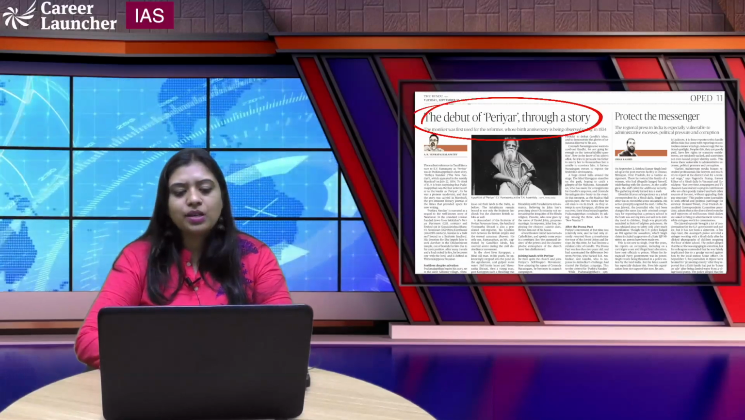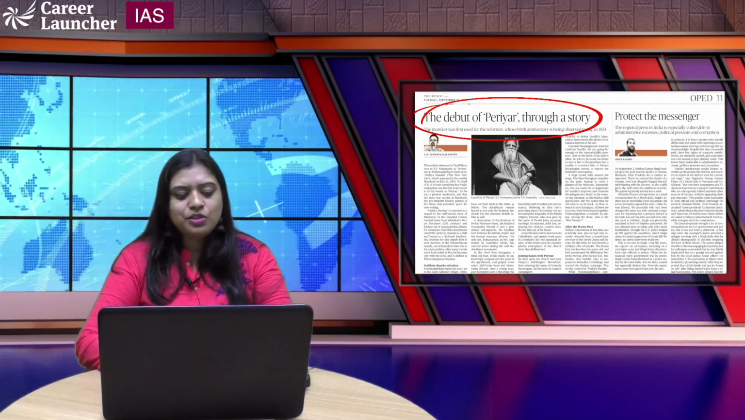Then you can move on to another page, the op-ed, which is on page number 11 today. There is an article, The Debut of Periyar Through a Story. This is about Periyar, that is, E.V. Ramaswamy Naicker.